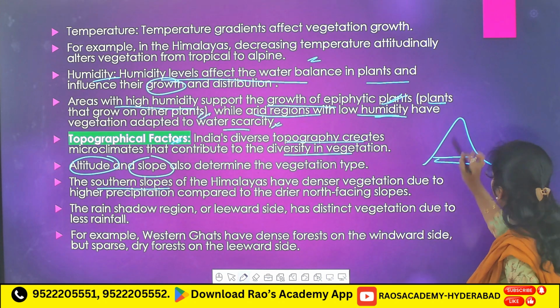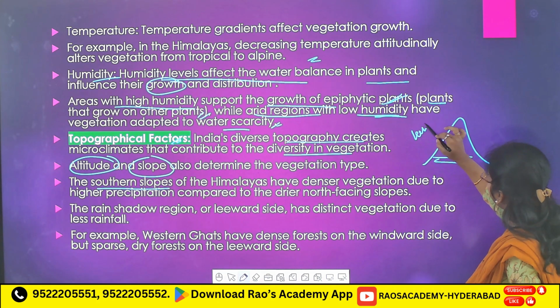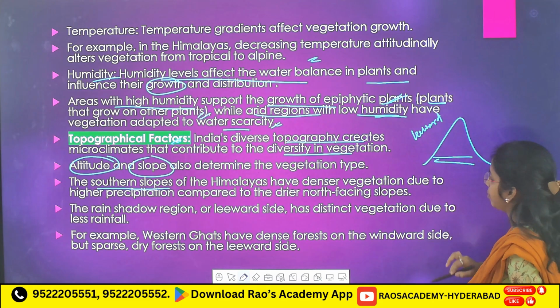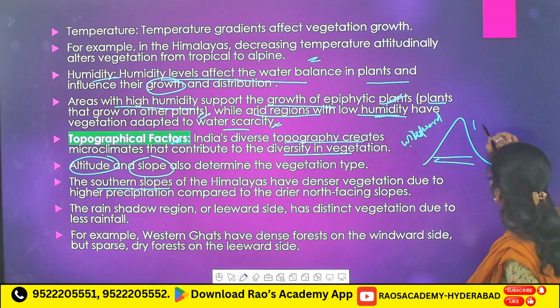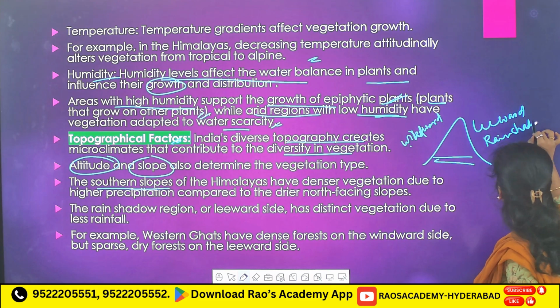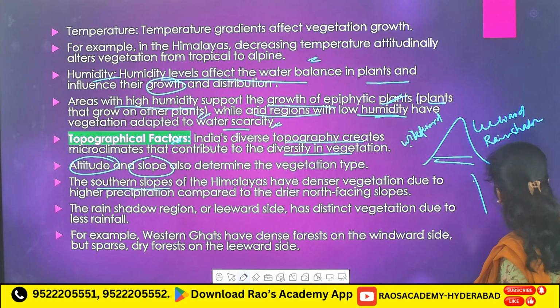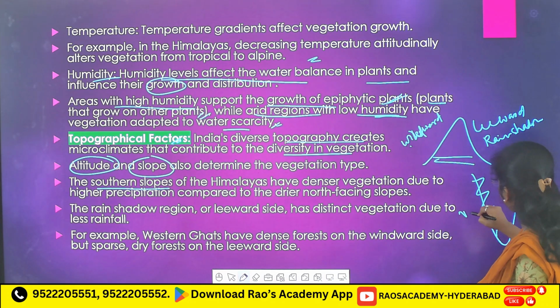And for example, windward side and leeward side. Now, what is the leeward side? Rain shadow region. For example, here the Western Ghats are there. Here this is the windward side.